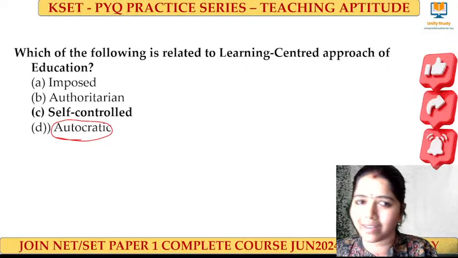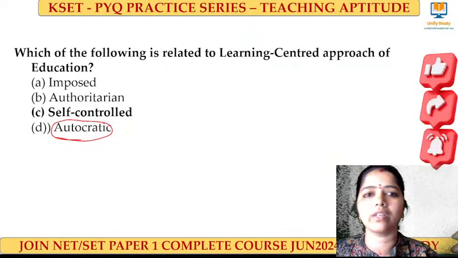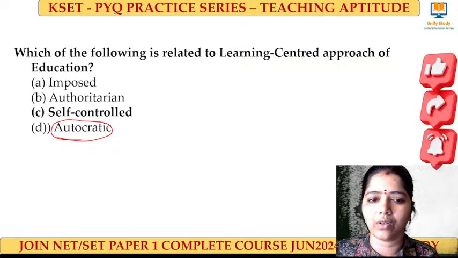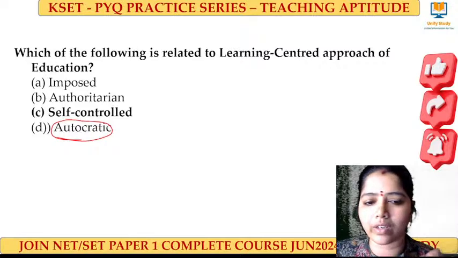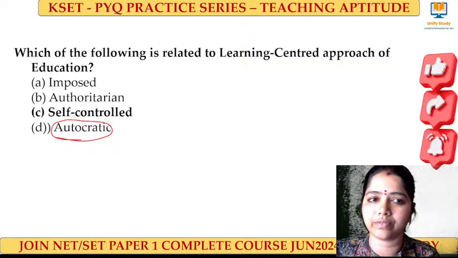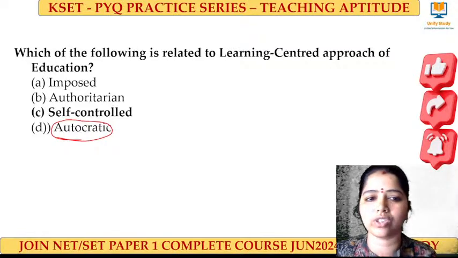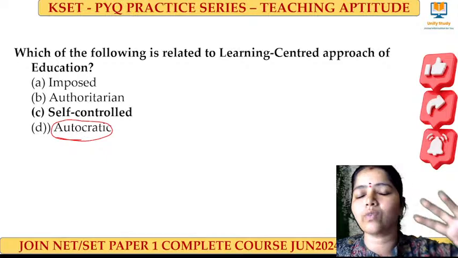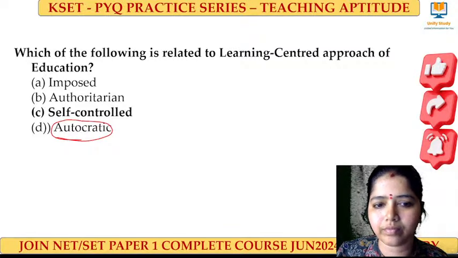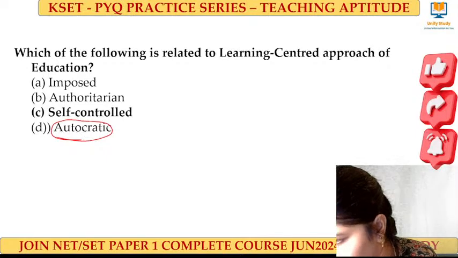Autocratic means doing something without asking or without knowing about anyone's concerns or opinions. Not worrying about what other people think. Just by demand, they get everything done, and that we call autocratic. So don't get confused that autocratic means automatically. No, it is not that. So it's like authoritarian, right?